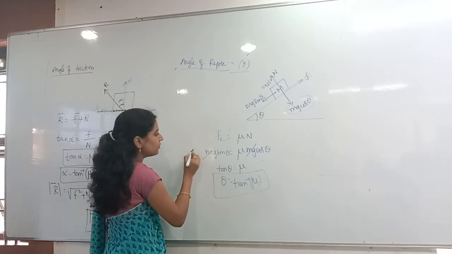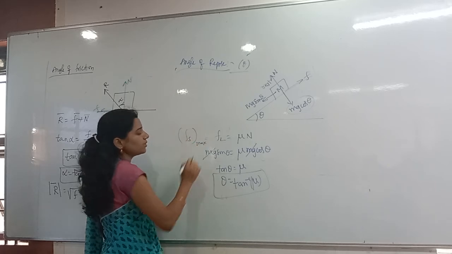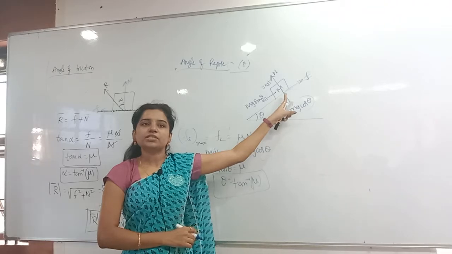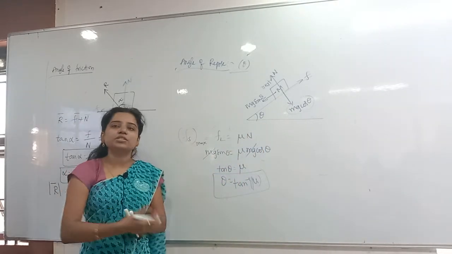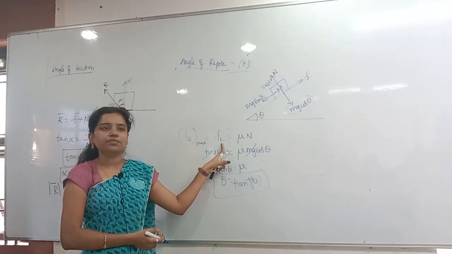Now this limiting friction is equal to Fs maximum. Why Fs maximum here? Because the body is about to move. It is just about to start sliding, so that the static friction will be the maximum static friction. That maximum static friction is equal to limiting friction.